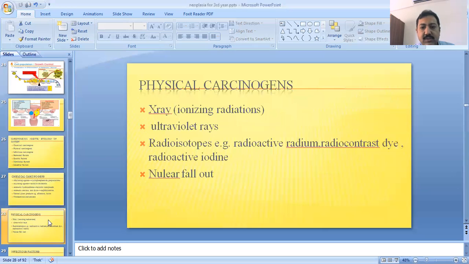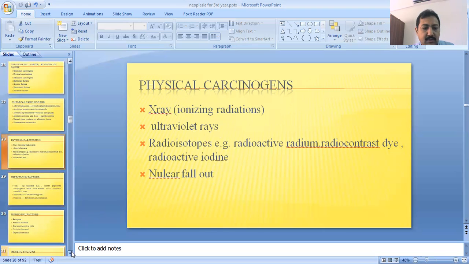Now, what are the physical carcinogens? What are the physical agents which cause cancer? These are the ionizing radiations, and ionizing radiation includes X-rays, ultrasound waves, and ultraviolet rays, radio isotopes like radioactive radium, radio contrast dyes, and radioactive iodine, and nuclear fallout, nuclear substances like uranium. So these are the physical factors which are involved in this carcinogenic process.